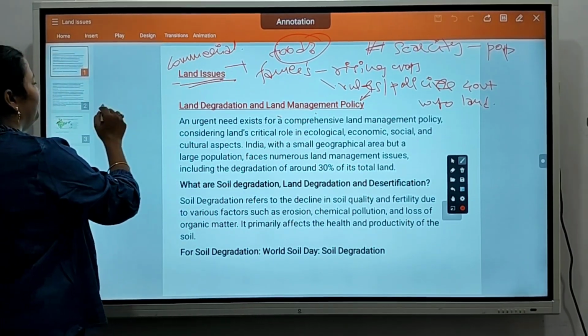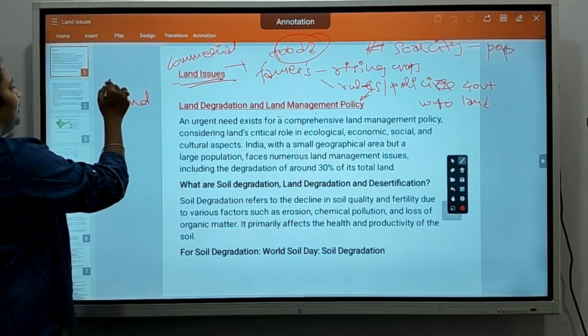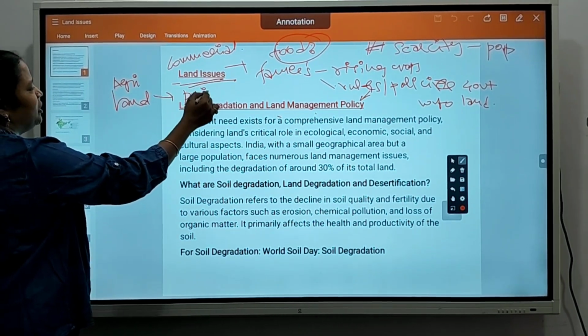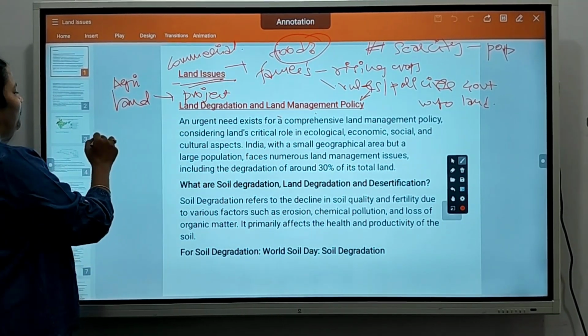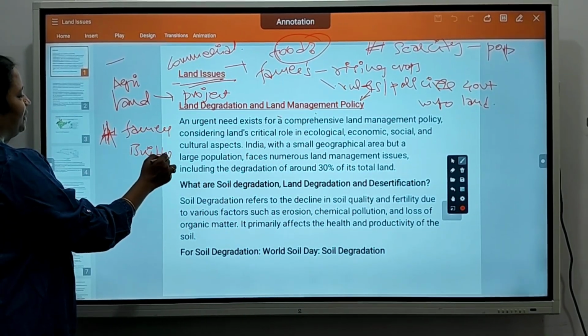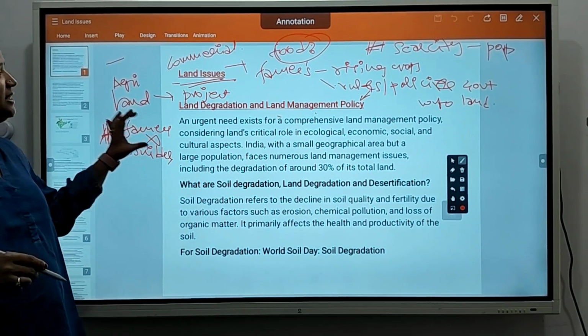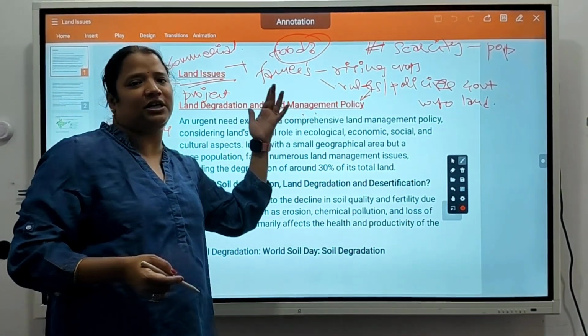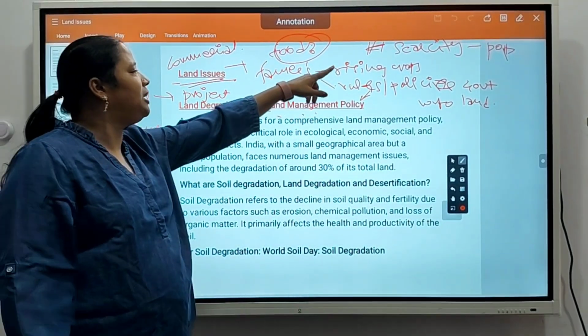They want to convert agri land into projects. So in that case, what happens between farmers and builders? Always there will be a fight. So to manage this fight, what does the government do? The government will release one land management policy to efficiently manage the land.